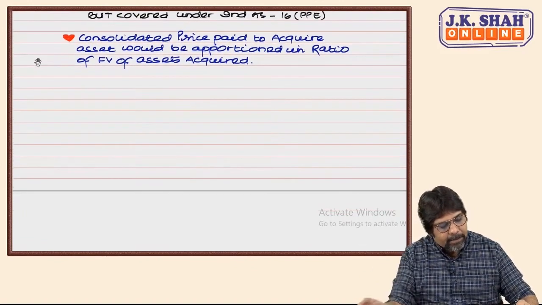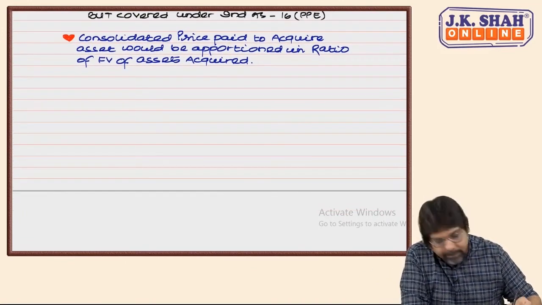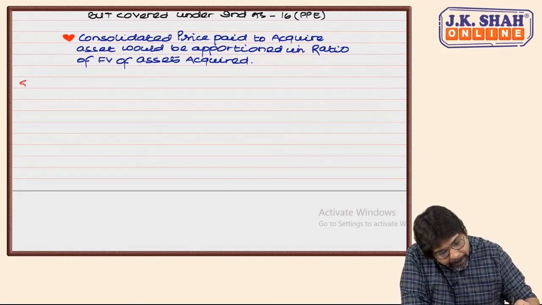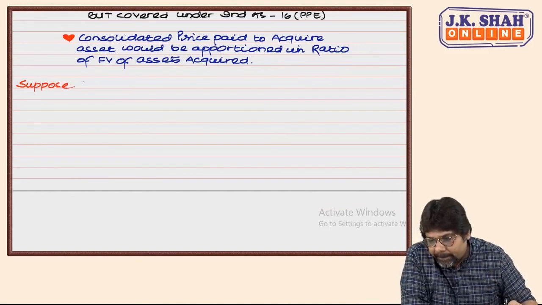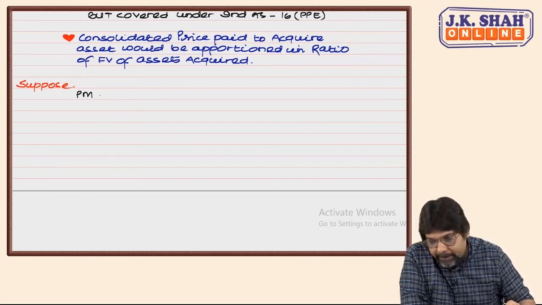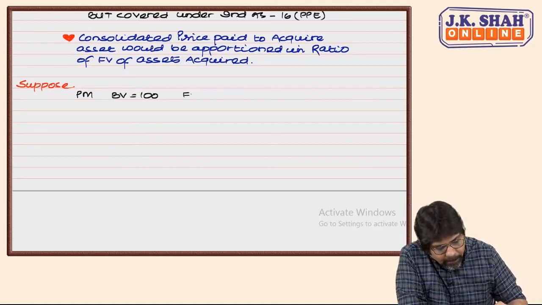Copied. Now suppose plant and machinery, book value 100, fair value 150.